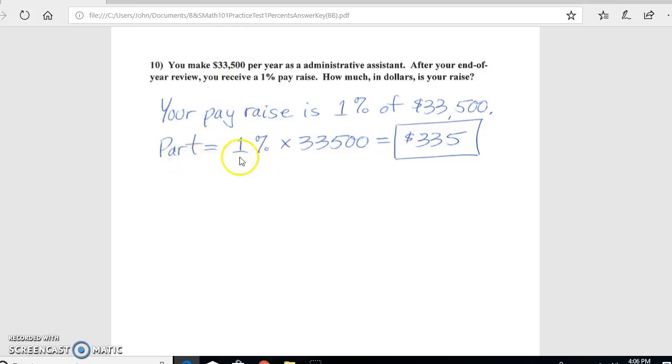So the part is equal to the percent, 1% times the total, and when we multiply that, we get $335. $335 is 1% of the income of $33,500, and that would be the pay raise.